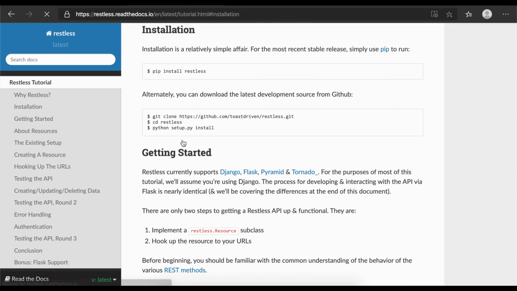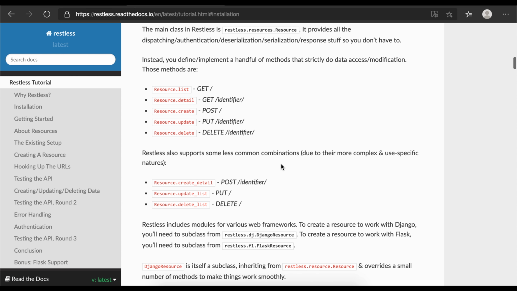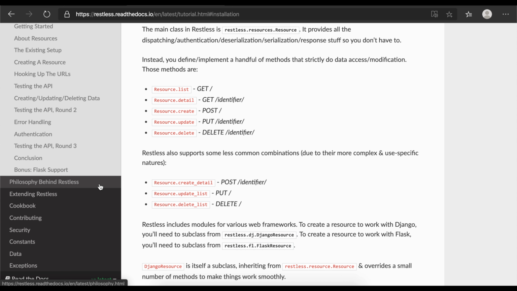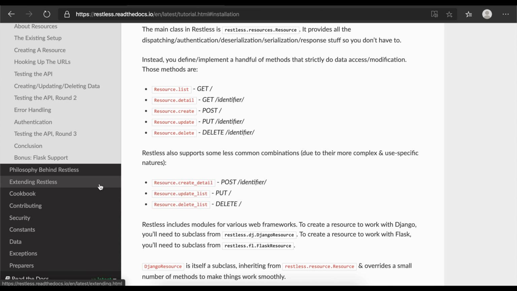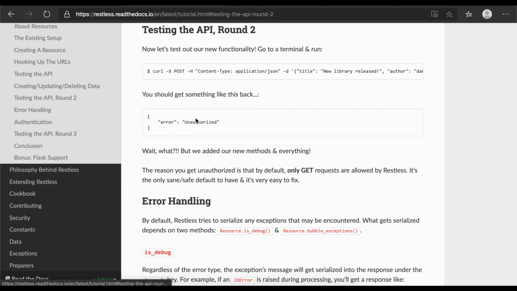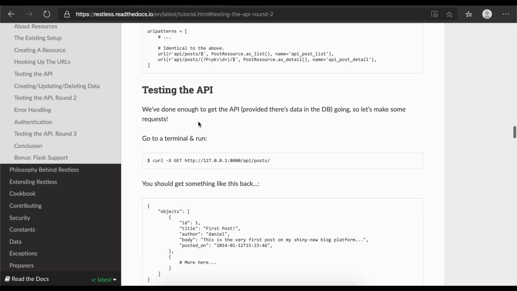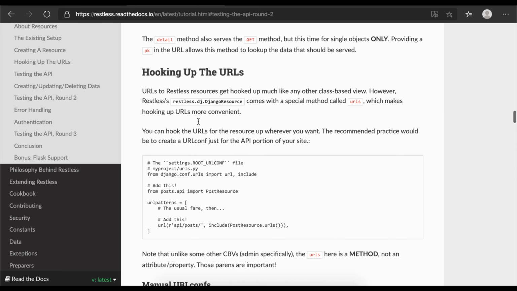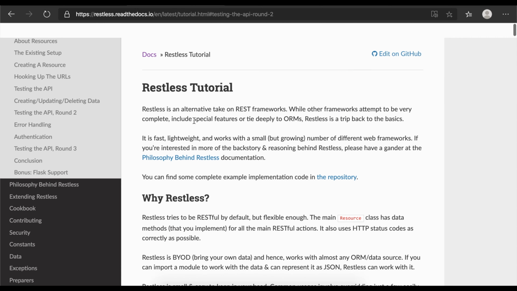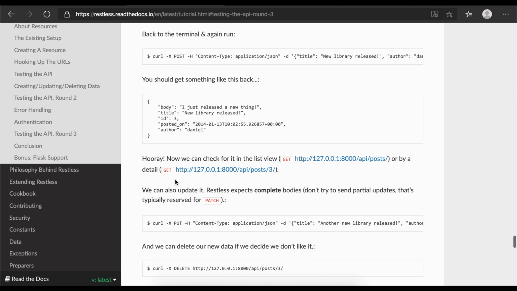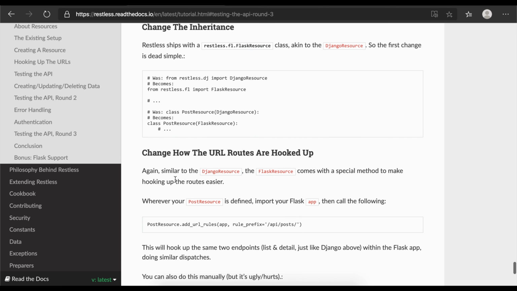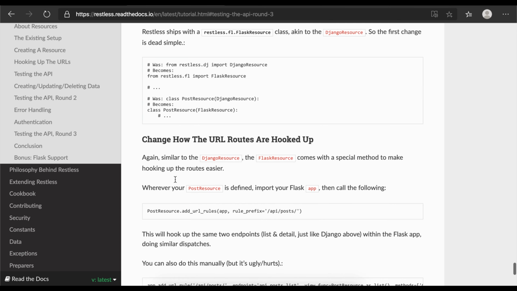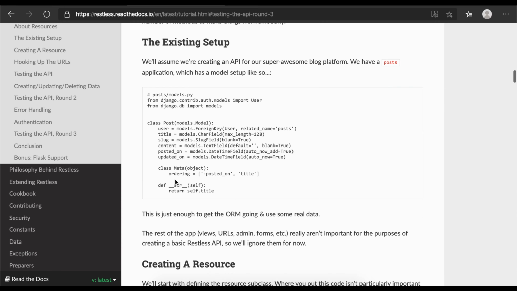Installation is very easy. Of course, in the Python world installations are very easy. Just pip install restless and you can get started. It does not have exactly the same kind of features we have seen in TastyPie and Django REST framework. It's a little different because it's not only for Django. It can also be used with other web frameworks. So please try this one. The documentation is also given here, and let me know if you're facing any issues with Restless, and I will try to help you.